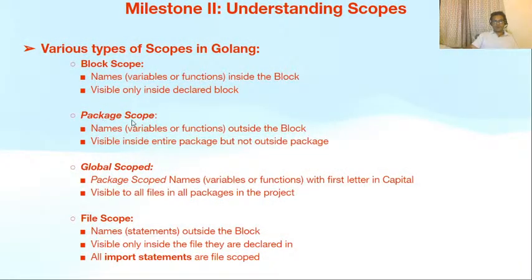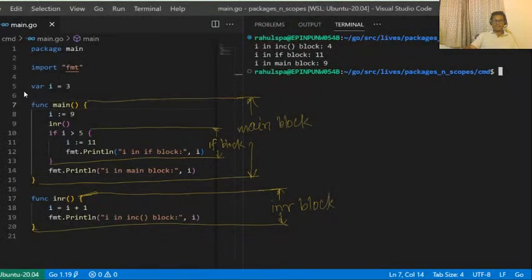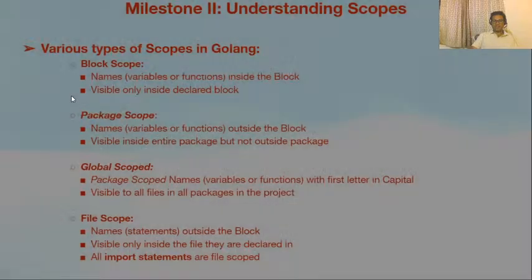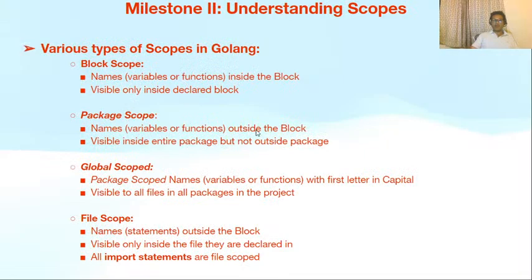Package scope. Names, which could be variables or functions outside the block, are visible inside the entire package but not outside the package. Let's see. There is a variable I at line number 5. This is not a part of any block. So what does our definition of package scope say? Names which are outside the block.